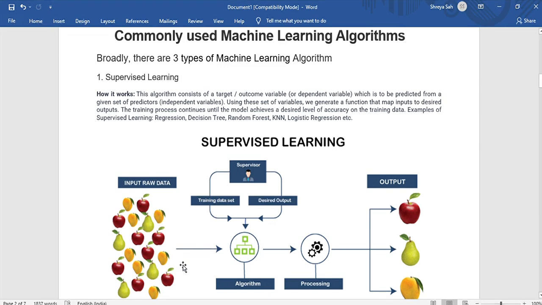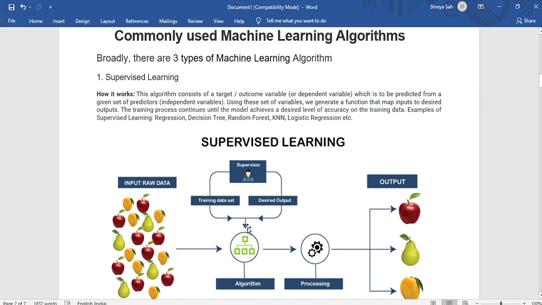As in the diagram you can see, let's say I have pictures of different fruits over here. We have mangoes, apples, pears. Now there is a supervisor sitting over here. This supervisor is nothing but the data analyst or the data scientist. This data scientist is feeding the machine with some training data set. Let's say the data scientist has a sample of 1000, so he will use 50 samples out of those 1000 samples of fruits to train the machine. The machine gets trained and the algorithm is built.